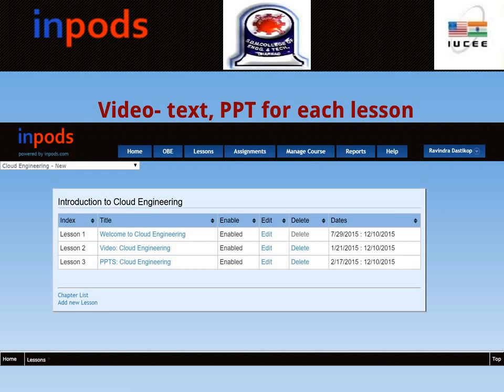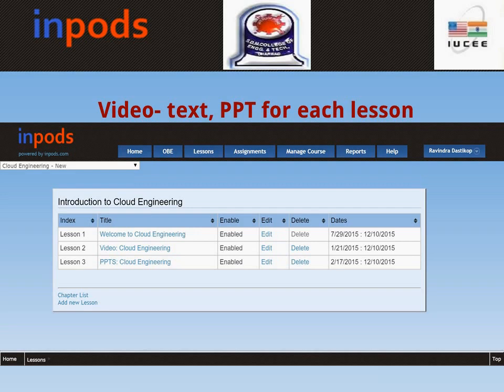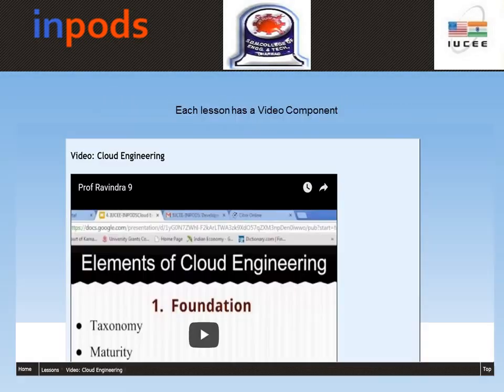Each of these 18 chapters had 3 components: a video component, a presentation component, and often a text component. The video component of a chapter consists of a video of 8 to 10 minutes duration. In these videos, I used to explain a particular topic within the cloud computing area, and students can listen to this, view this and try to understand the content.